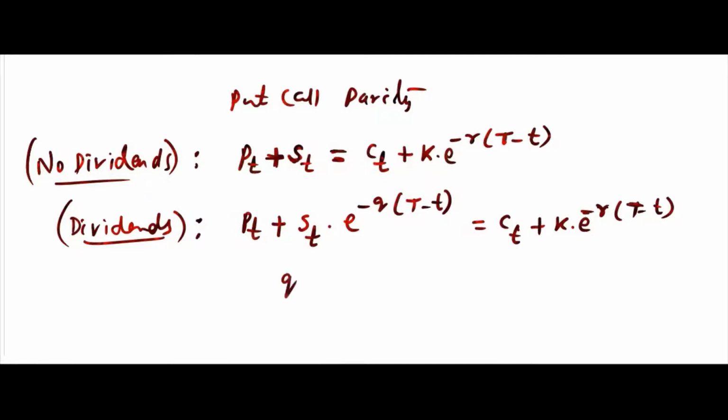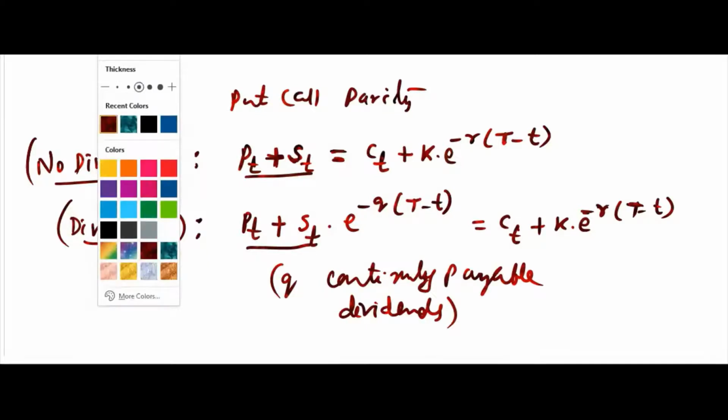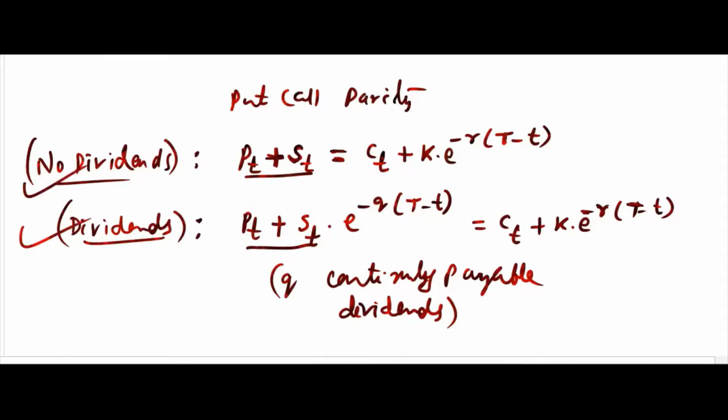Q is the dividend, remember Q is continuously payable dividends. Again they are reinvested, that concept will come later, I will discuss in the next class. If you take dividend 0, when Q will be 0, then this term will no more be there, and this will be like this only. So these are the two formulas you need to remember.